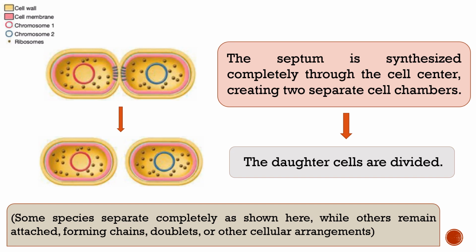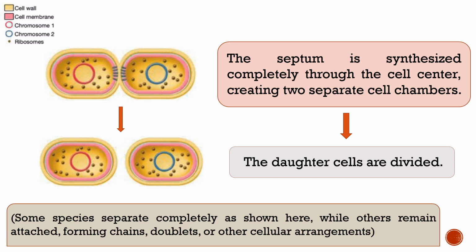You can easily observe in the diagram that the outermost yellow layer is the cell wall. The inner one, of pink color, is the cell membrane, also known as the cytoplasmic membrane, and between them there is a mesosome.